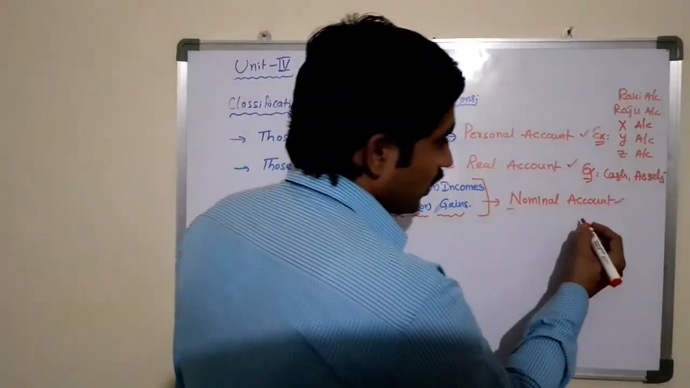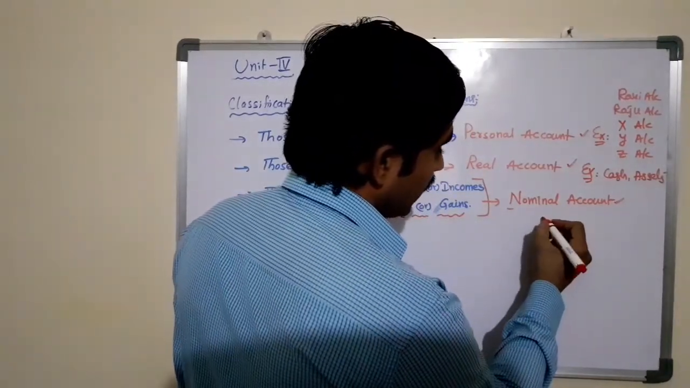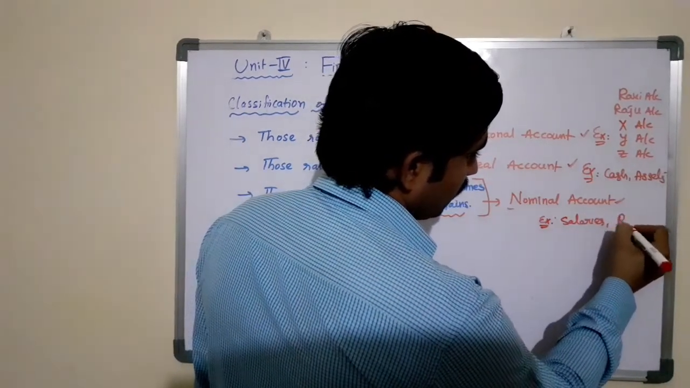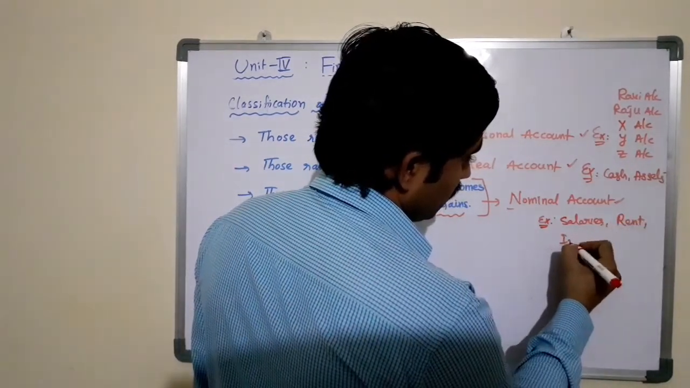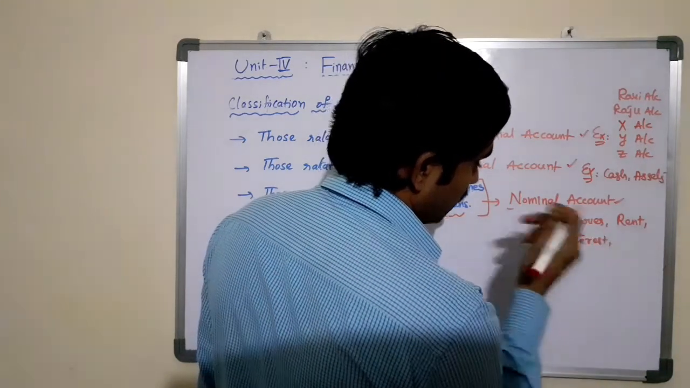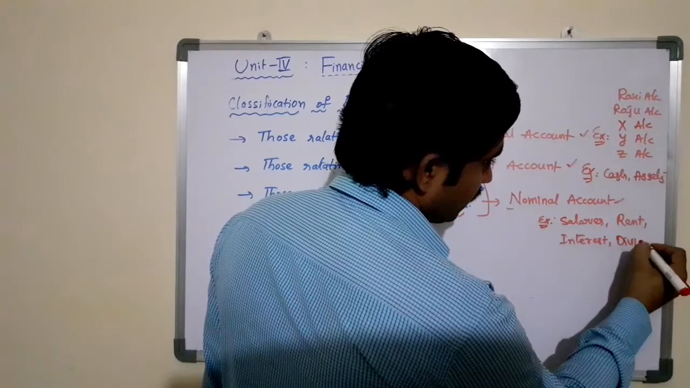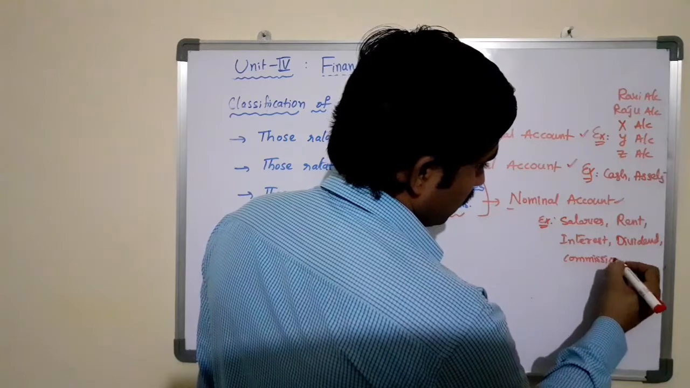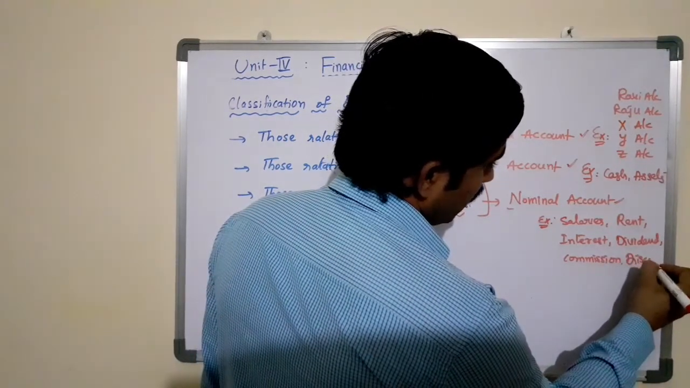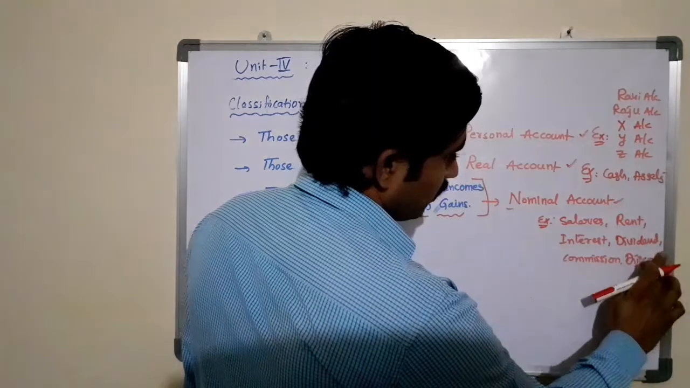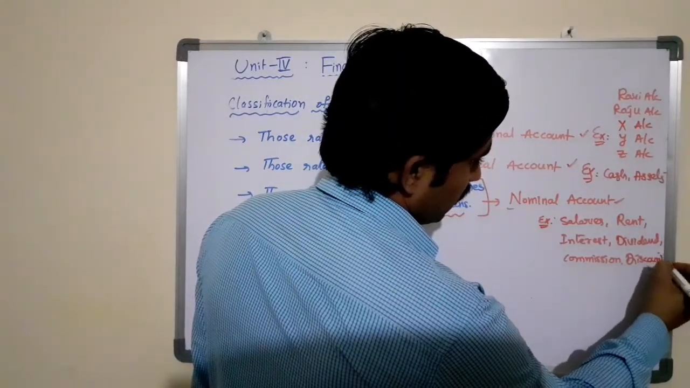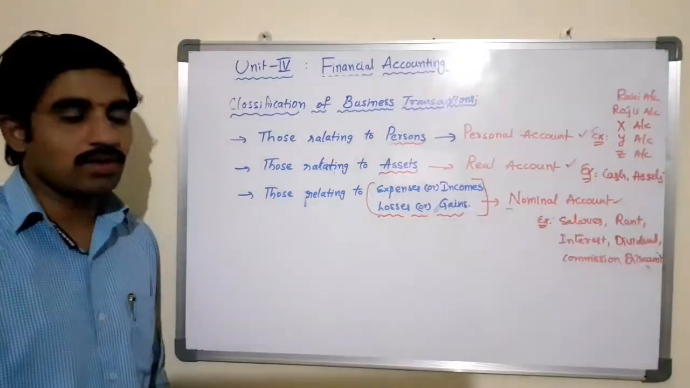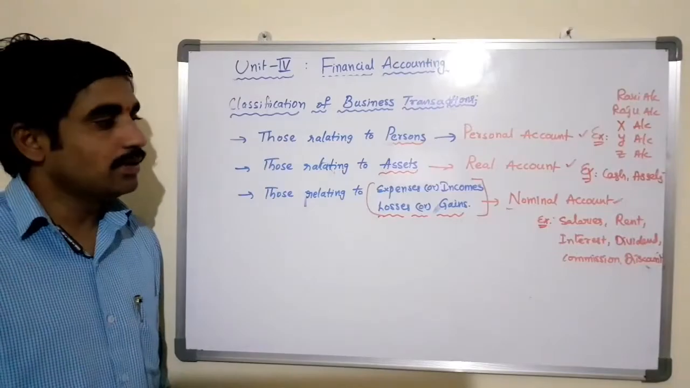So here nominal account is the transactions related to the expenditures, for example salaries, rent, interest, dividend, commission, discount, any other expenditure or incomes or losses or gains come under the nominal account. Accordingly, we need to apply the rule of nominal account.